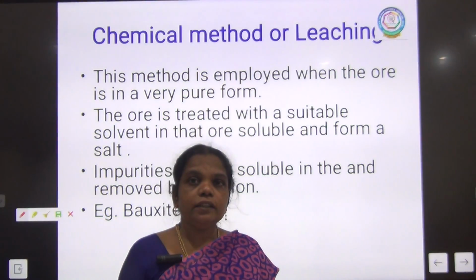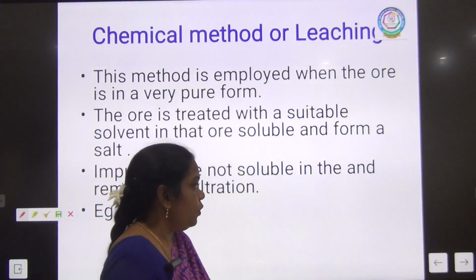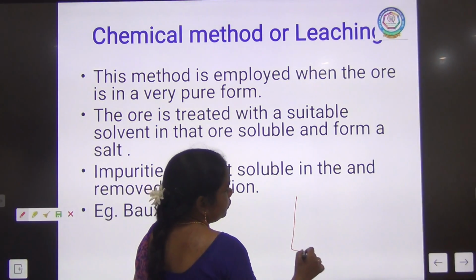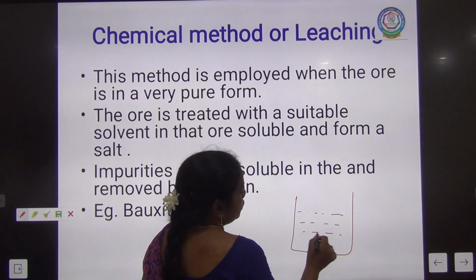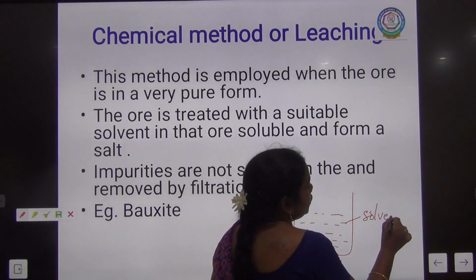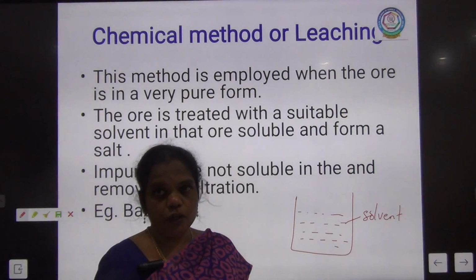First we want to select a suitable solvent in which the ore can be soluble.